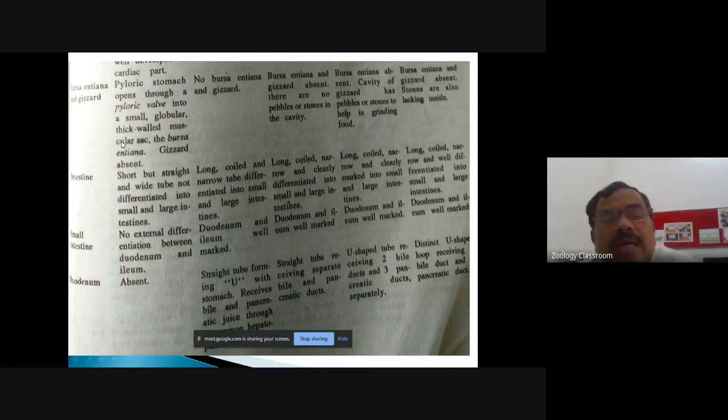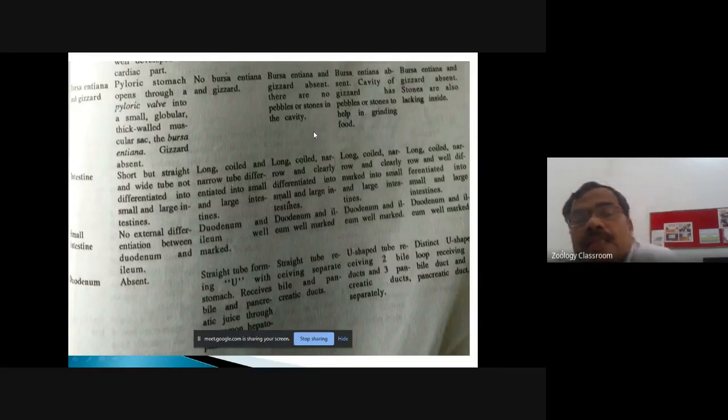So bursa intima is present in Scoliodon, and here the gizzard is absent. Okay, so this is a point for the MCQ. Now, both these structures are absent in the amphibians, in the frog. Again, the bursa intima and gizzard are also absent in the reptiles.